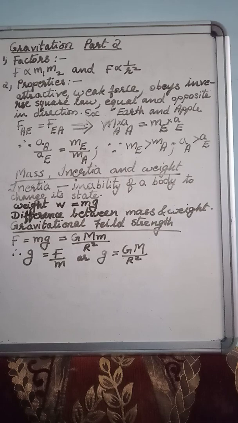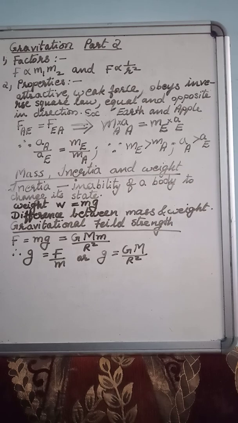Mass is a scalar quantity, weight is a vector quantity. Next difference: mass is measured in kilogram, weight is measured in Newton. One more difference: mass is measured using a physical balance, whereas weight is measured by a spring balance. So children, these are the differences between mass and weight.